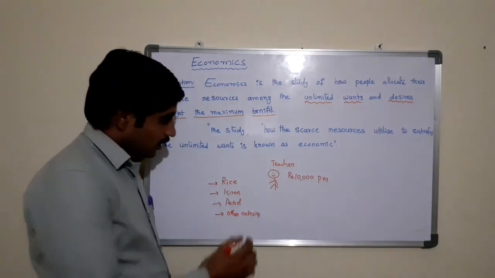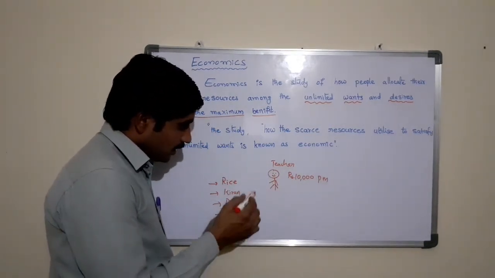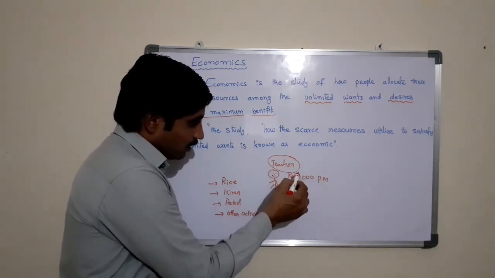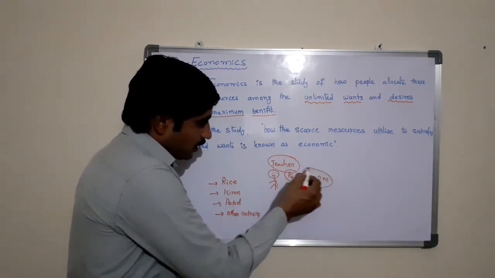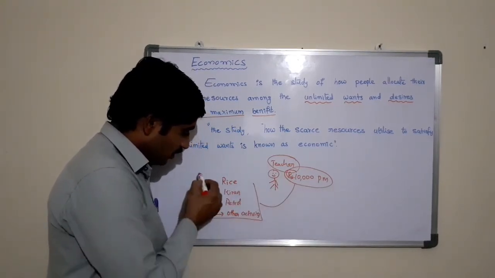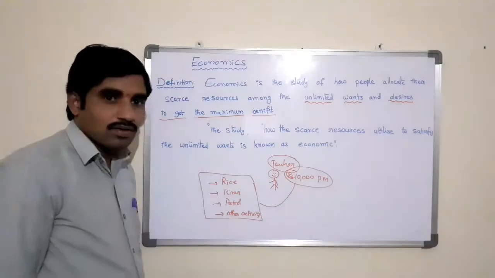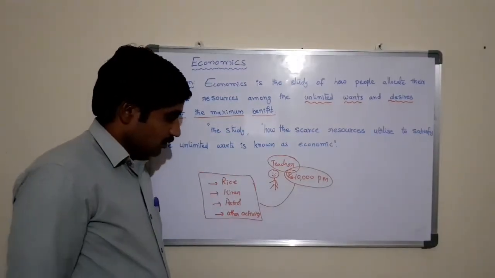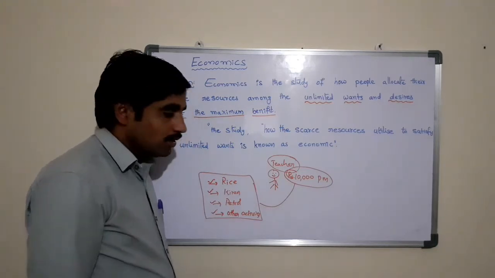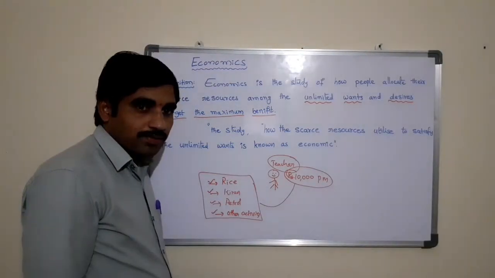So here economics means the study of how this teacher allocates these 10,000 rupees among these activities or expenditures during the month.